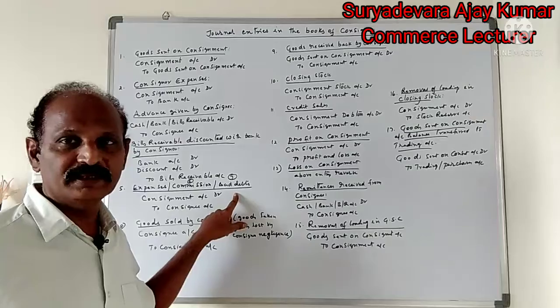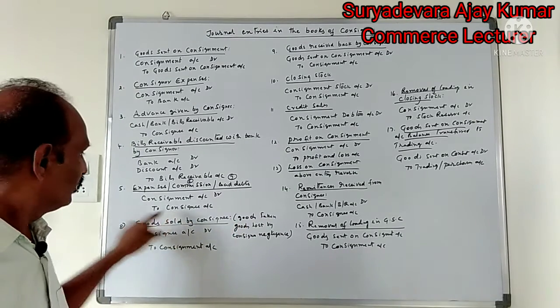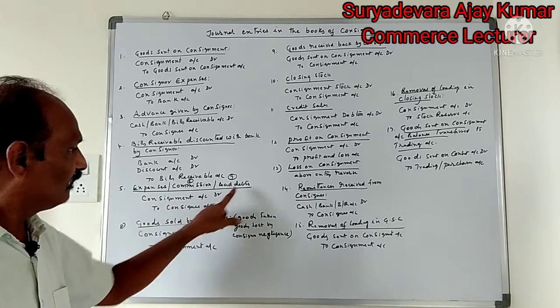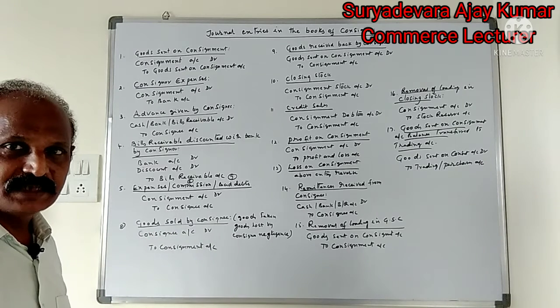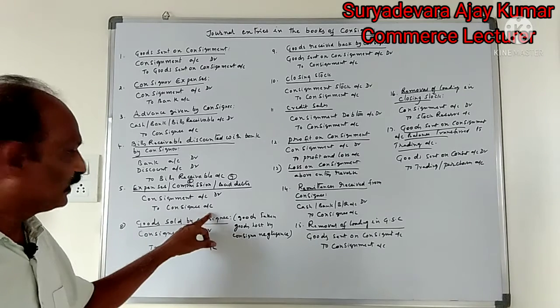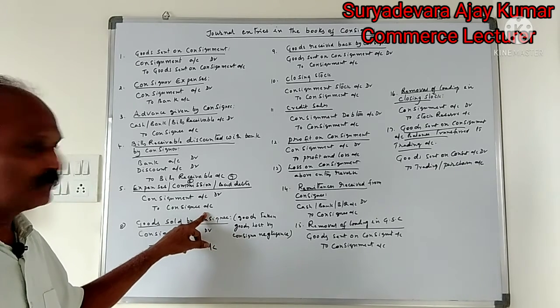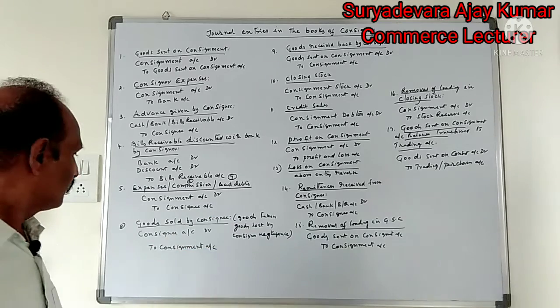The following entry is passed: bad debts account debit to consignee account. Expenses entry, same entry. Commission entry, same entry. Bad debts entry, same entry. Consignment account debit to consignee account, being the expenses incurred by the consignee, being the commission paid to the consignee, being bad debts incurred by the consignee.